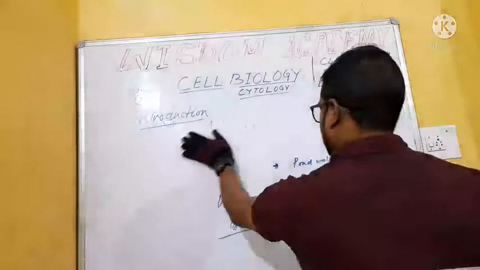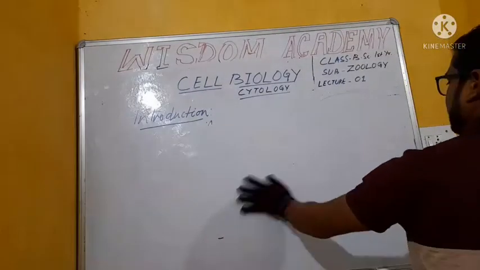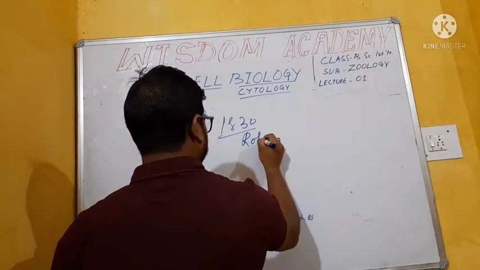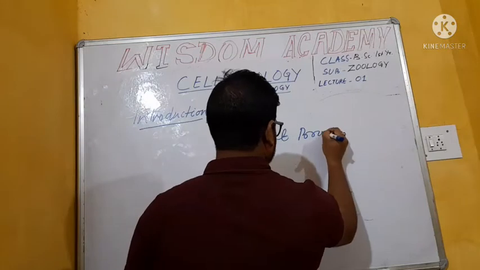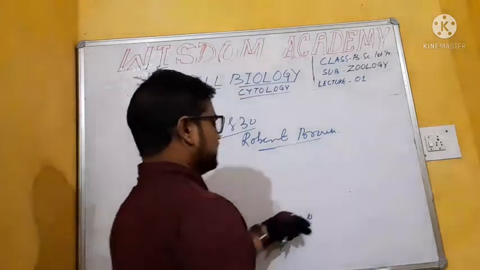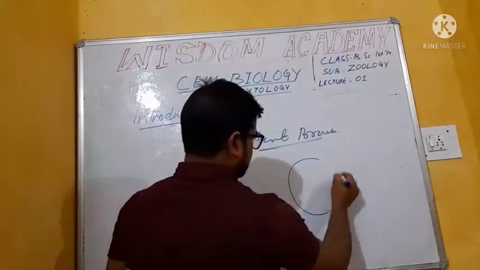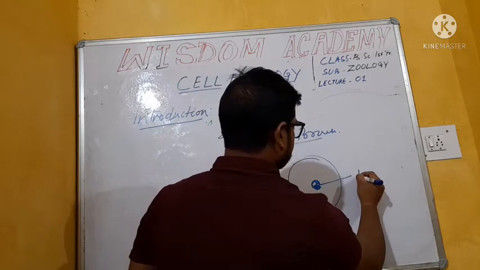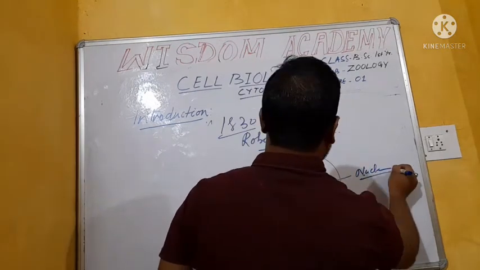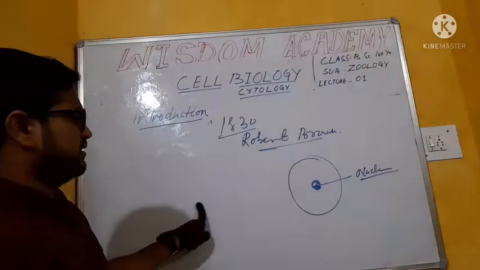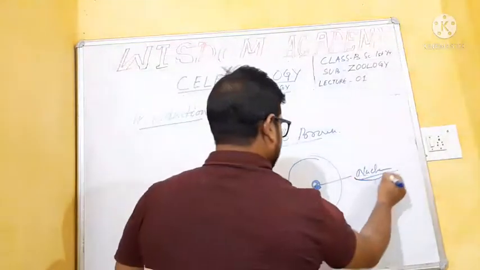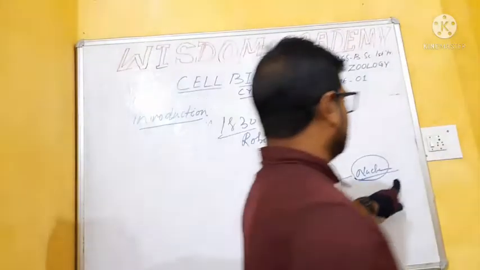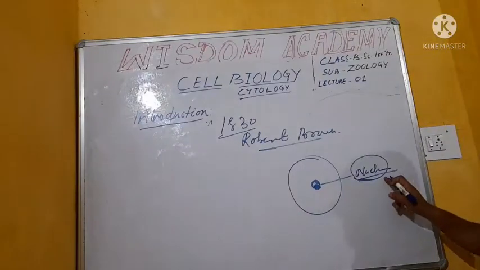Next, another scientist, 1830, Robert Brown. He experimented on this cell. At the center, a substance is present, and that substance is known as the nucleus. Robert Brown, 1830, discovered the nucleus. Another component or part of a cell is the nucleus.